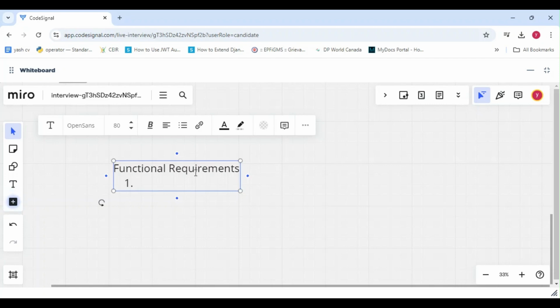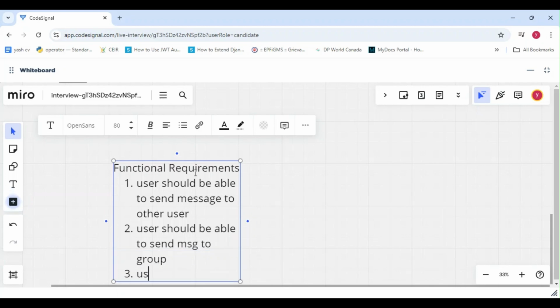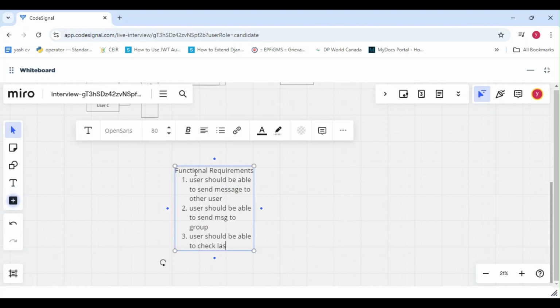So let me just write these functional and non-functional requirements. User should be able to send message to other user. User should be able to send message to group. User should be able to check last seen of other users.